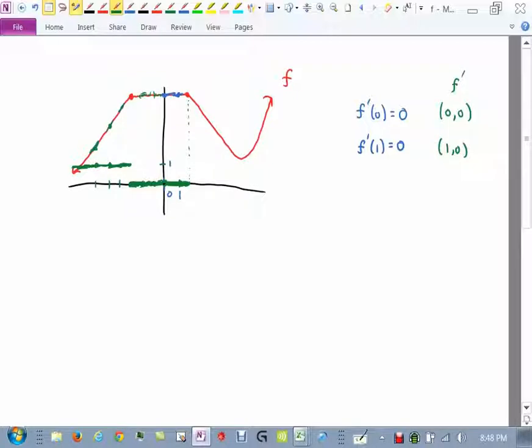Now, on the other side, I pick a point, come up here, take a slope. Looks like it's -1. So what I'm going to do is go down 1, plot -1. If I pick a point here, come up here, and take the slope of a tangent line, that looks like it's about -1 also. And then over here, it looks about -1. So it looks like it stays -1 all the way over here until I get to here.